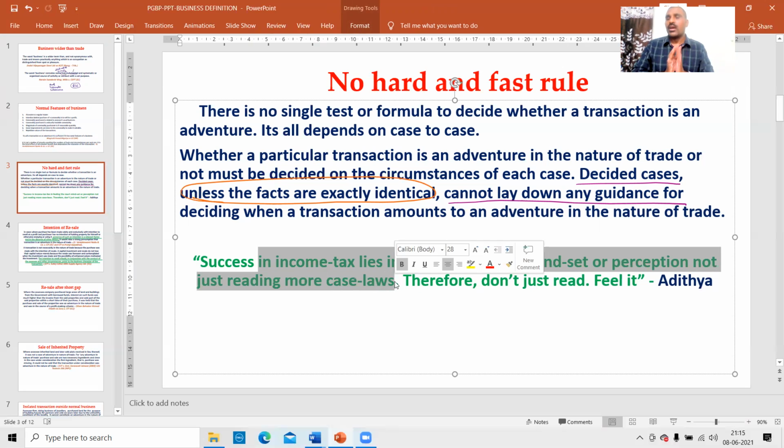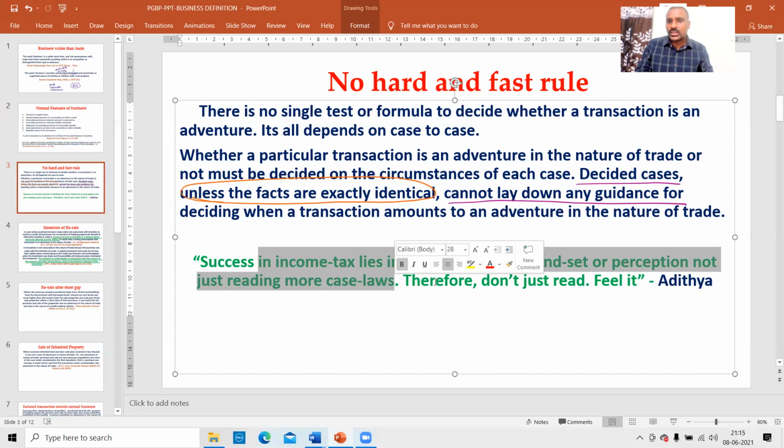Very, very important. Most people are confused that to succeed in practical life, you need to read more case laws. If I know more case laws, then definitely I succeed. May not be. Facts and circumstances may be different. Therefore, even though I read only 2 case laws, I may still succeed if I am able to feel the court mindset.